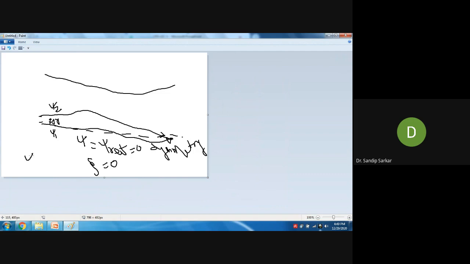So what is psi 1 minus psi 2? Q, discharge. Yes, that means the difference between the stream function at two consecutive streamlines is the discharge. Exactly. That means you are maintaining the distance constant. That is the primary idea of putting psi equal to psi reference at a symmetry plane.